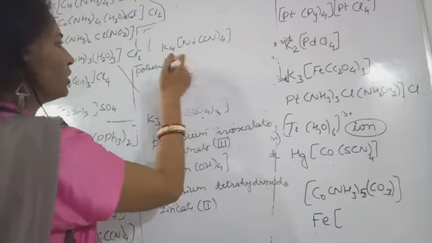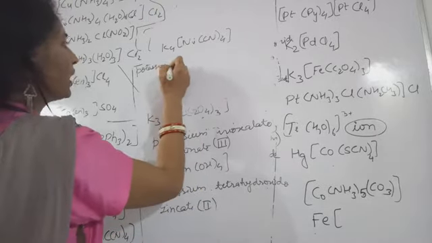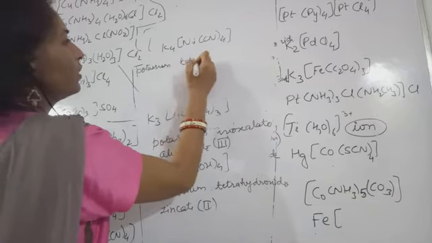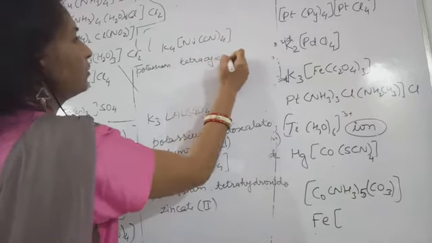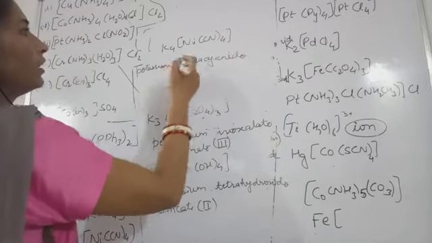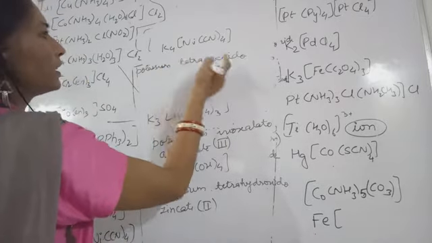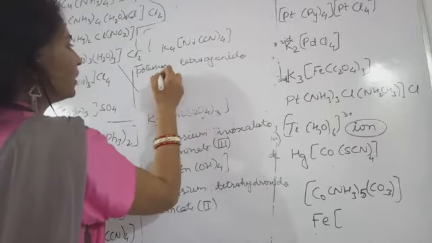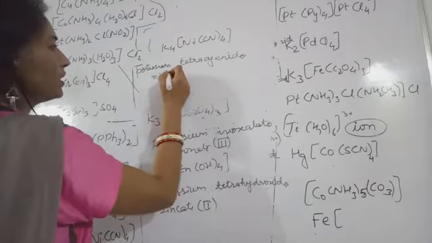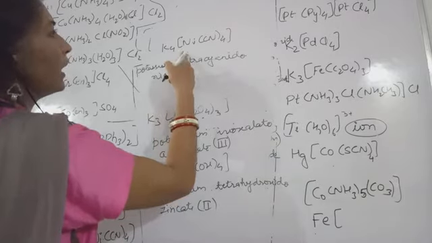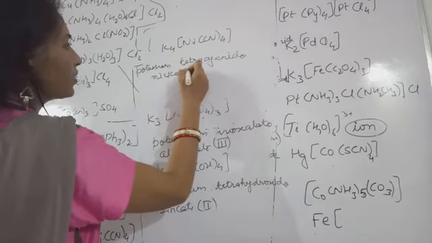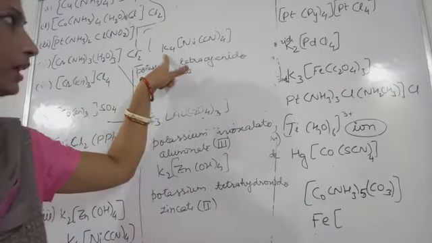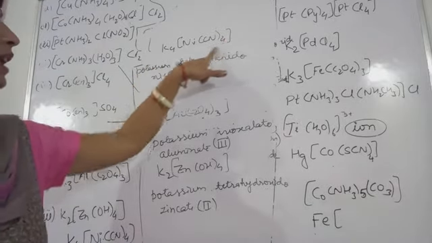Potassium, after that you need to leave some space, then tetracyanide nickel. Where shall I write? Here only. Continuously you should write this nickel. And nickelate we will write. Yes, sorry, nickelate we will write. Why? Because this is a positive counterion and this is an anionic complex.